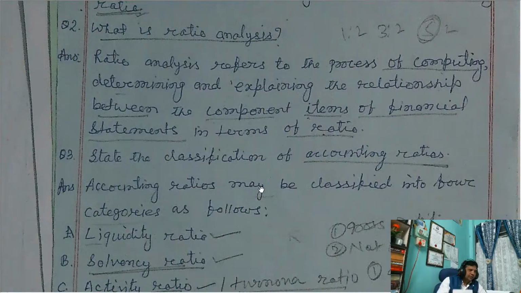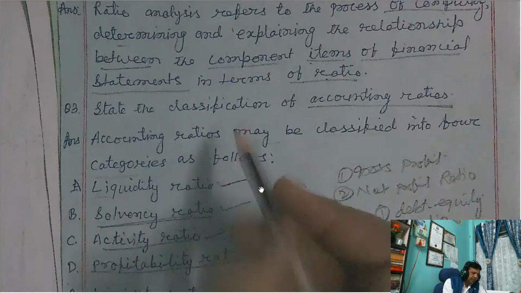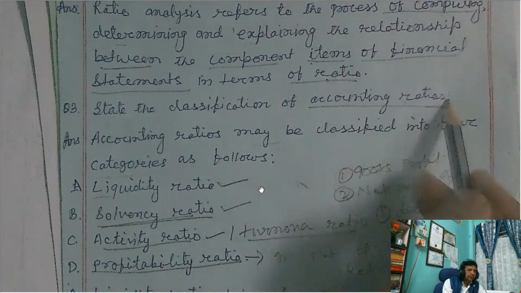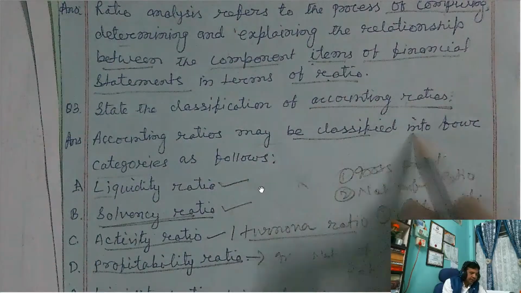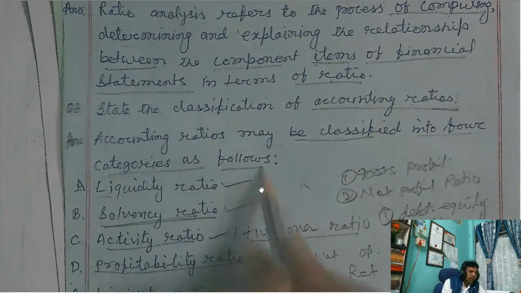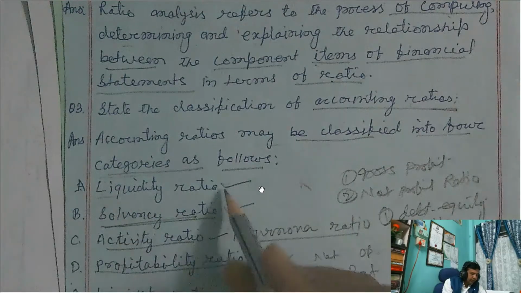These are the ratios which I told you, the classification of accounting ratios. Accounting ratios may be classified into four categories as follows. Number one is the liquidity ratio.